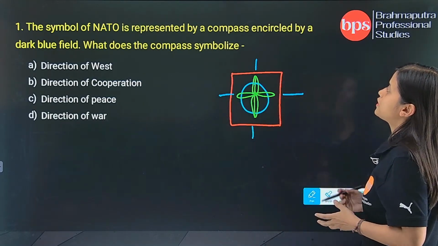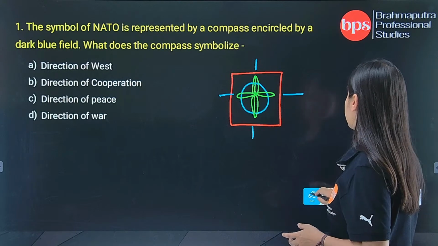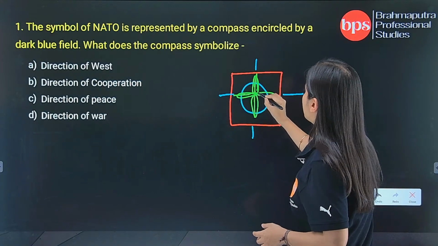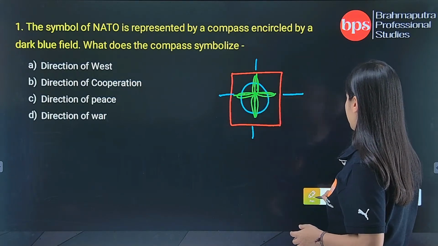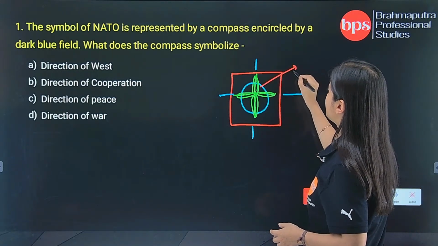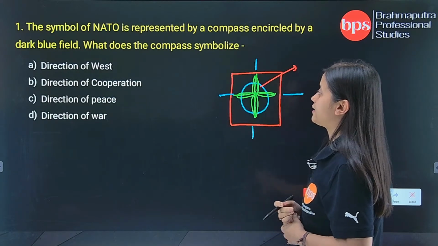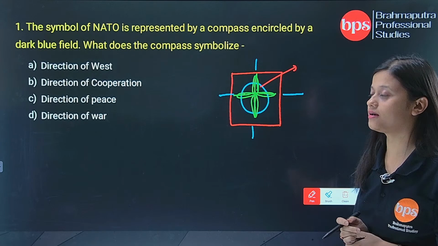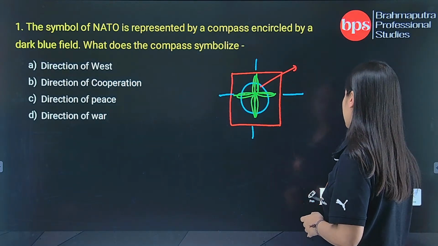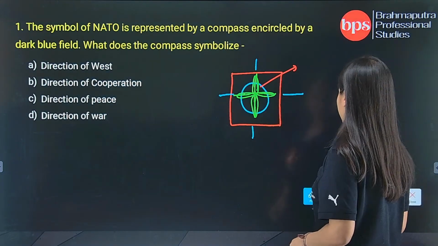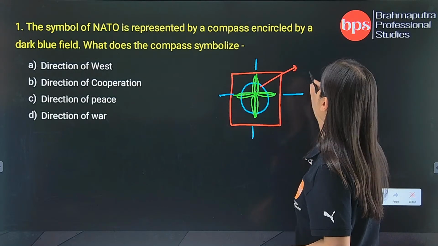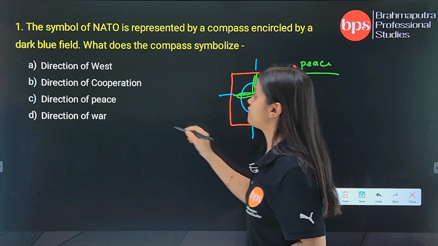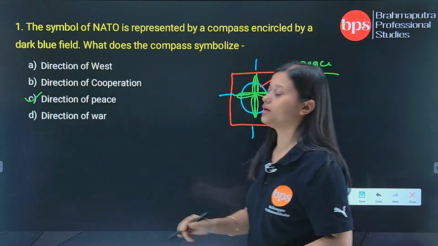Now the question is asking, what does the compass symbolize? It symbolizes the direction of what? The options are: the direction of west, the direction of cooperation, the direction of peace, and the direction of war. The compass represents the direction of peace. So your correct answer would be option C.